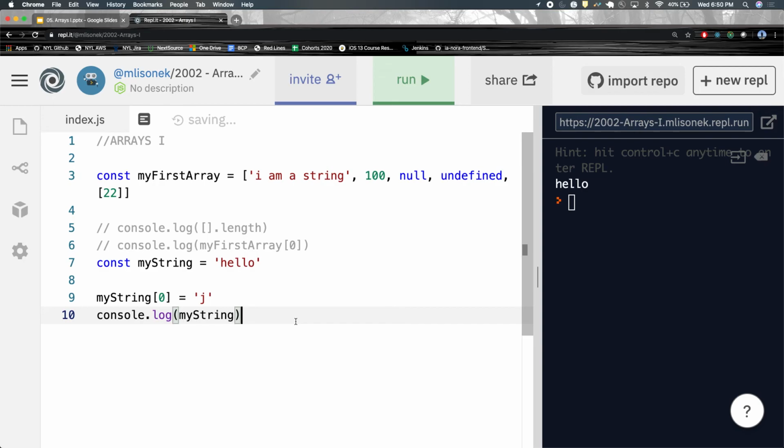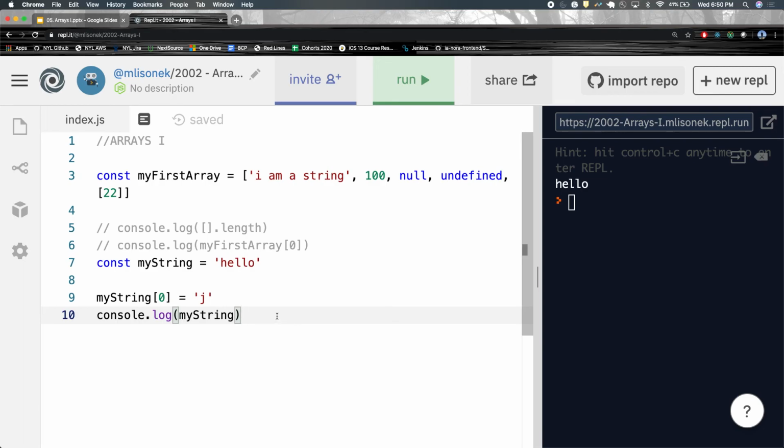Okay? That's because primitive types are immutable. You cannot change what that value is there. You can't change the values inside of it, right? My string is always going to be, unless I change the value of my string itself, this string. You can't change the indexes and assign them to something else. Otherwise, all hell will break loose, right? What if you changed it to undefined? What if you changed it to an object? What if you changed it to an array? You just can't do that, right? This is a primitive value, so you cannot change it.